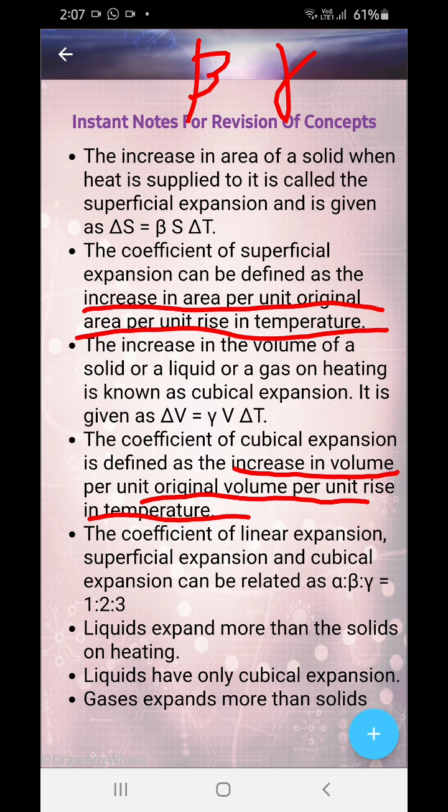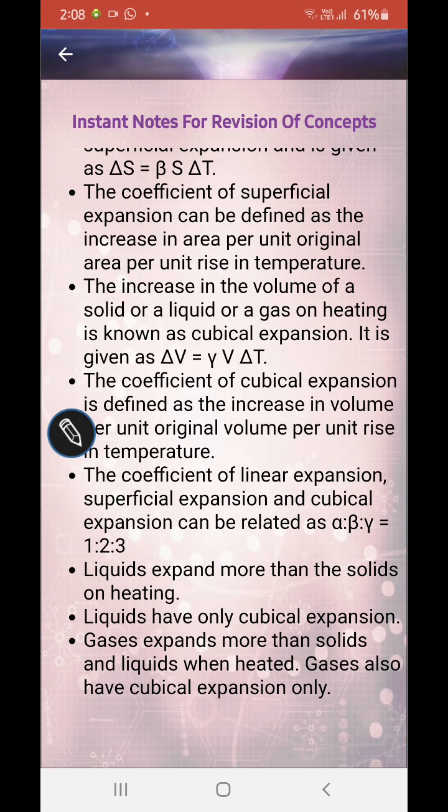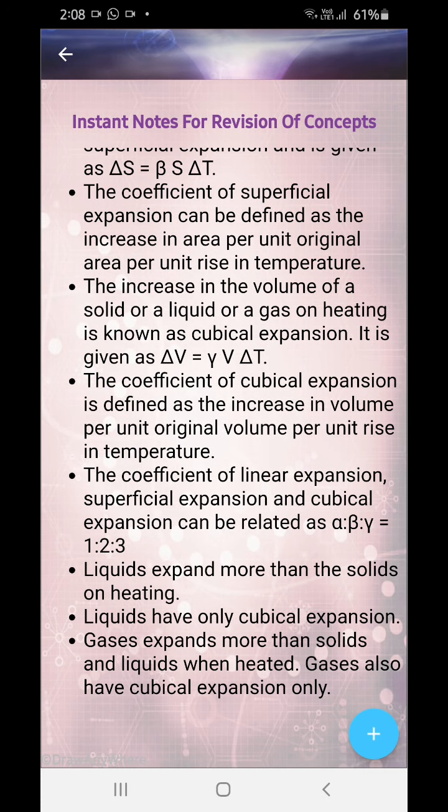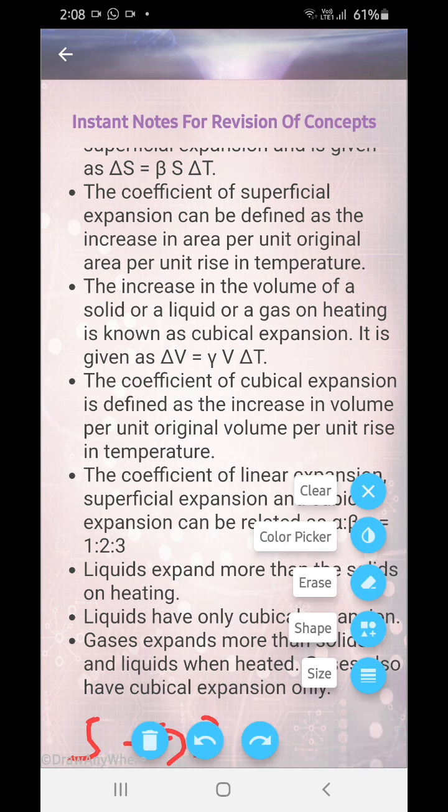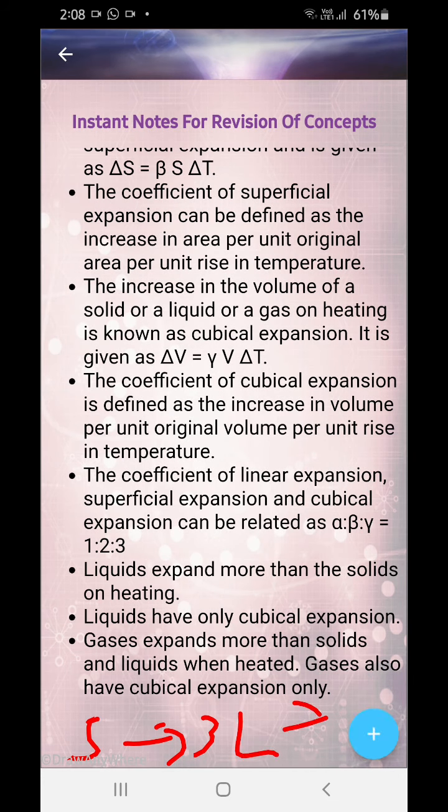So the coefficients of linear expansion here can be written as the ratio alpha is to beta is to gamma is equal to 1 is to 2 is to 3. Now beta is 2 alpha and gamma is 3 alpha. Okay. Liquids expand more than solids on heating. Liquids have only cubical expansion. Gases expand more than solids and liquids when heated, and gases also have only cubical expansion. So solids have 3 expansions, while liquids and gases have only 1. Okay.